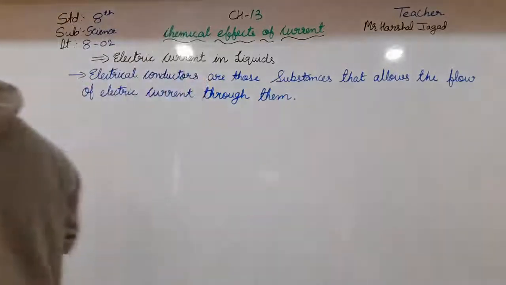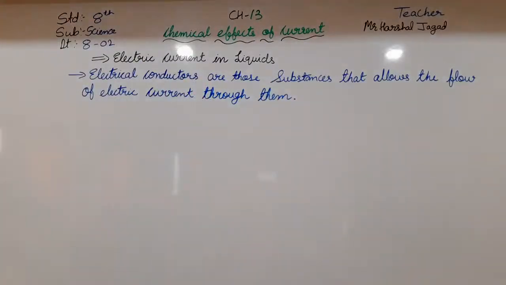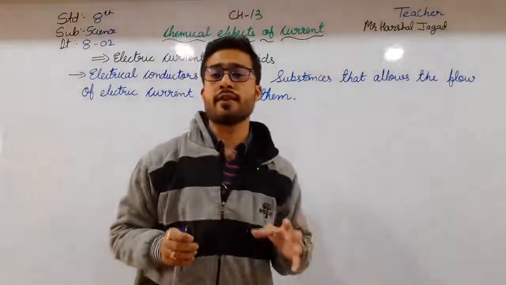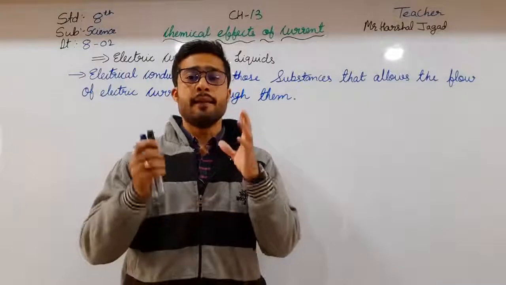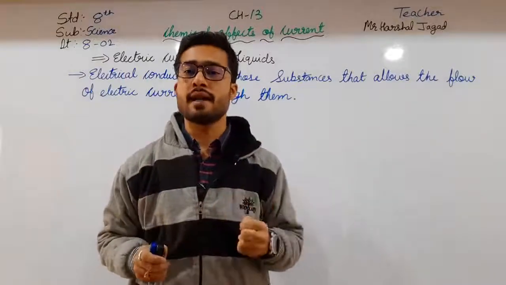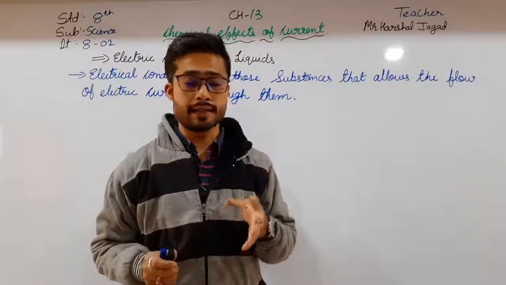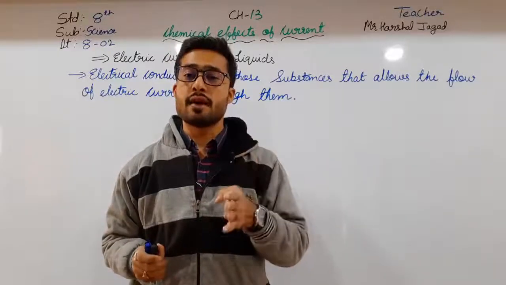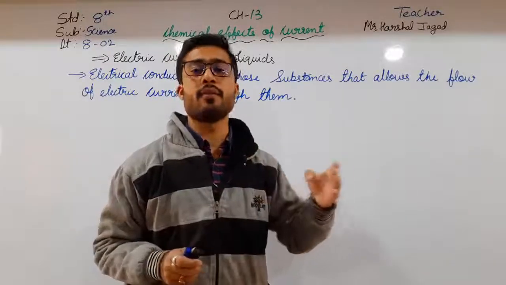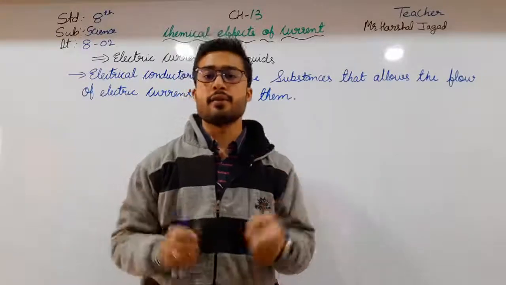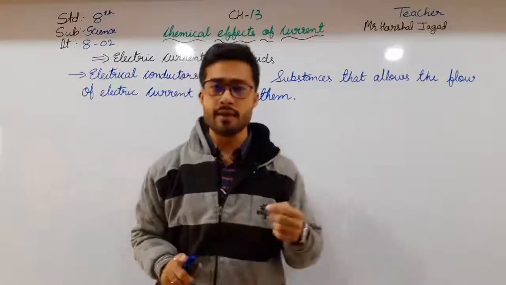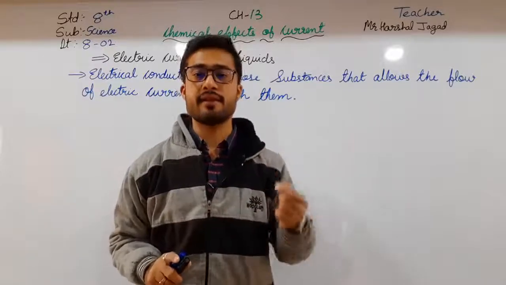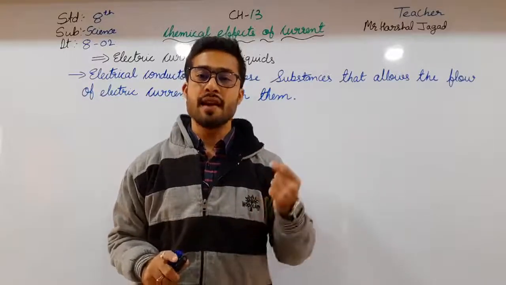Okay, so first of all, we have seen what electric conductors are. If I say that metals are electric conductors, why are they electric conductors? Because they allow electricity to pass through them. So the substance which allows electricity to pass through it is known as an electric conductor.